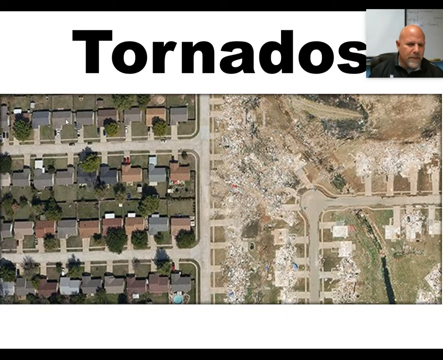Tornado. Here's a neighborhood, a before and after. Here's the neighborhood before. This is the same neighborhood afterwards. That's pretty devastating. You're not going to have a whole lot survive tornadoes. Trees don't survive. Animals have a hard time surviving. Tornadoes are pretty destructive, and they will have a major impact on the environment. So those are the types of things where it doesn't matter how big the population is. If it's a major destructive force, it's going to kill big or small populations.